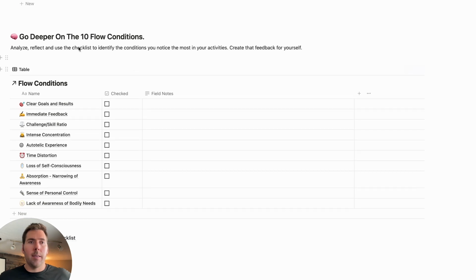Now, the third part is going deeper on the 10 flow conditions.